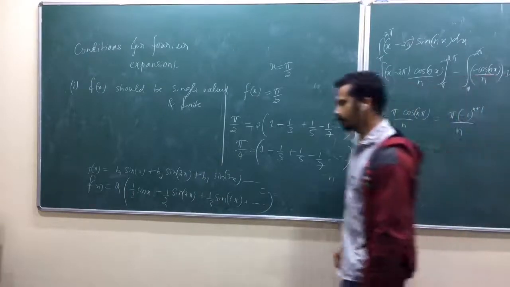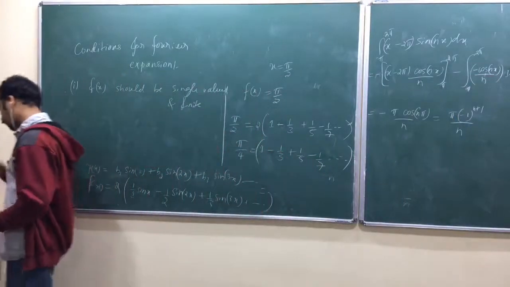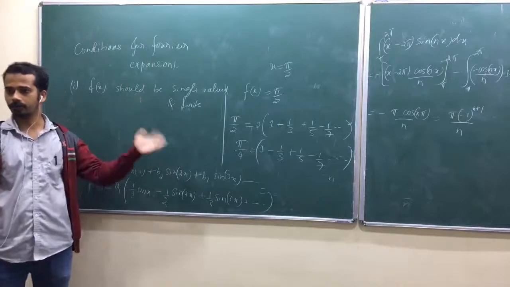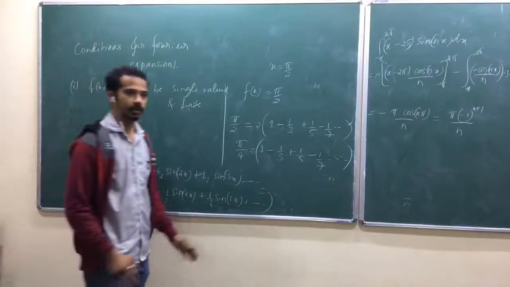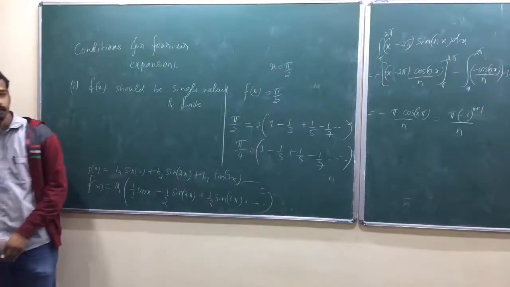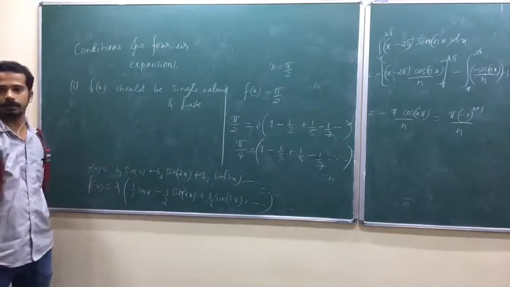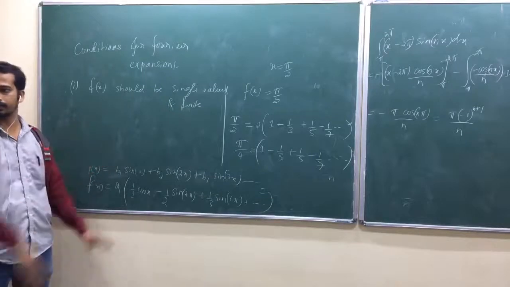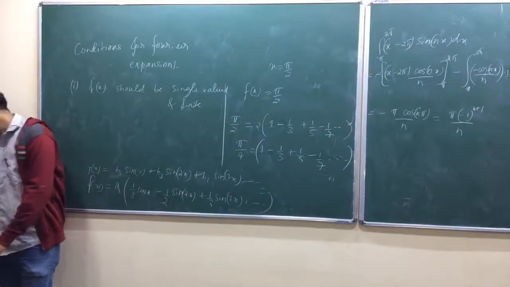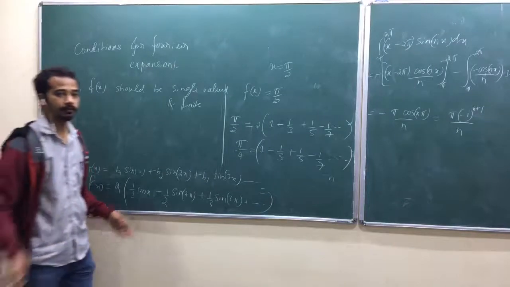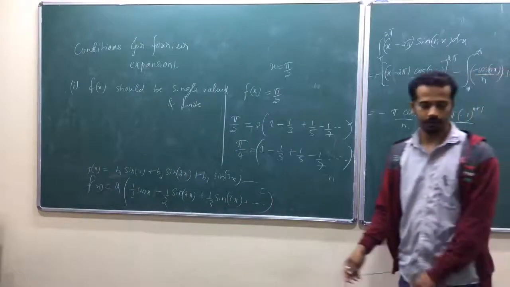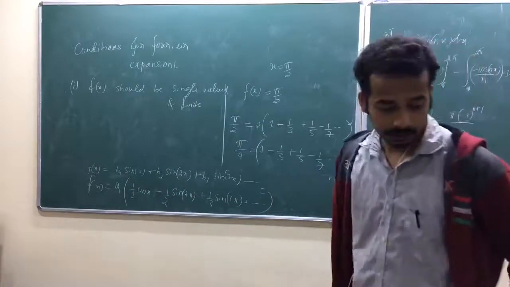That is why we define alpha to alpha plus 2 pi. Once we expand, outside that region it will automatically be periodic, because the sine and cos we have taken are periodic. Not all functions are periodic, but they can be expanded within some region in terms of periodic functions.